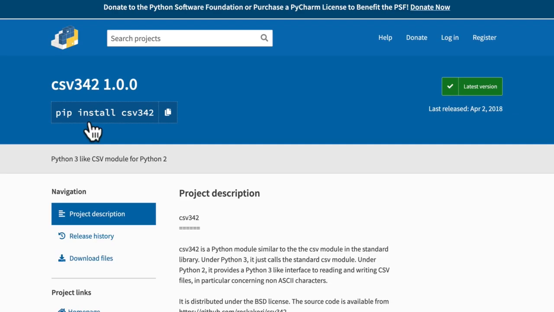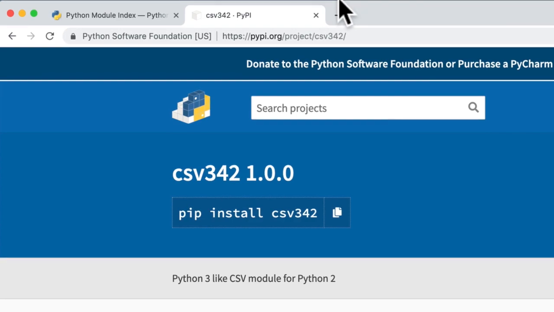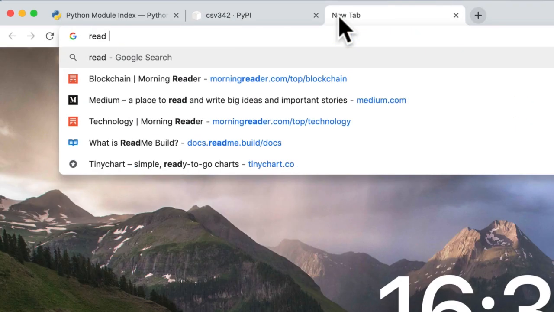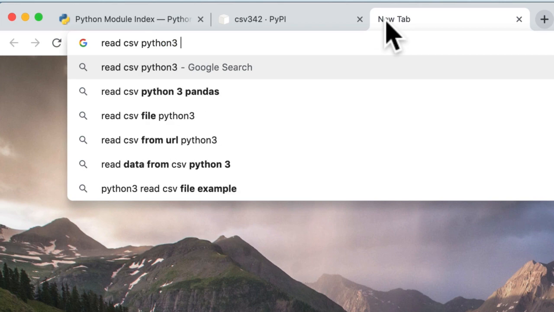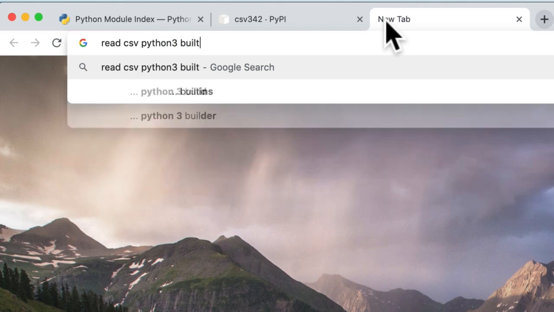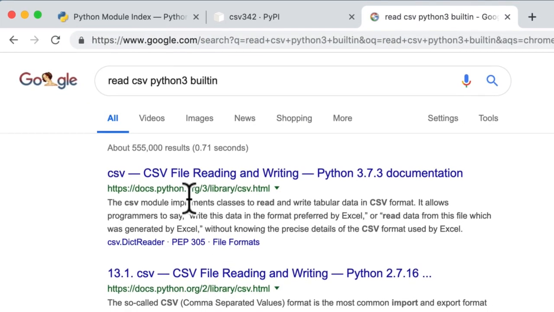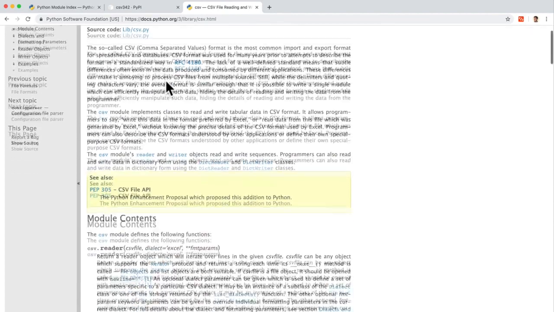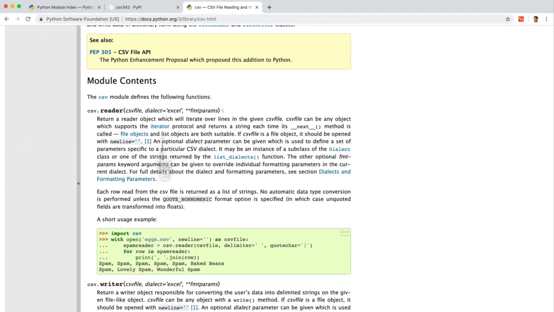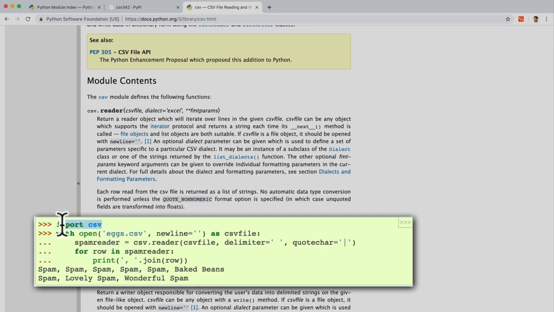You can go to the homepage of the project. What I like to usually do is, let's say I wanted to read CSV files. I would search for read CSV Python 3 and then add maybe built-in to see if there are any built-in modules. And I see over here that there's some official Python documentation that maybe I can read, and I see that it has import csv.